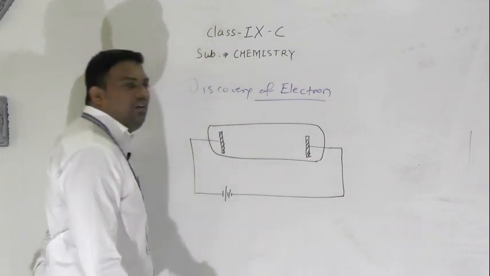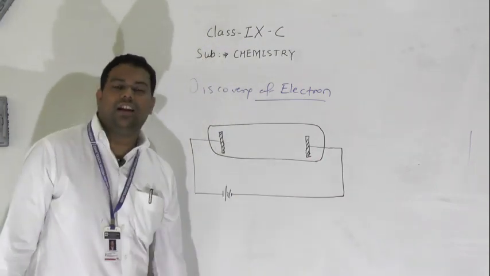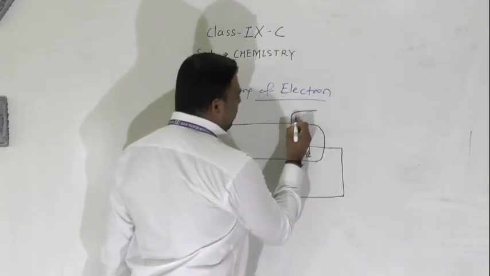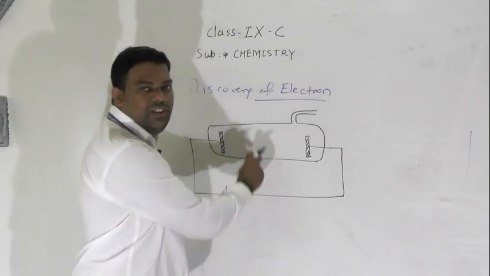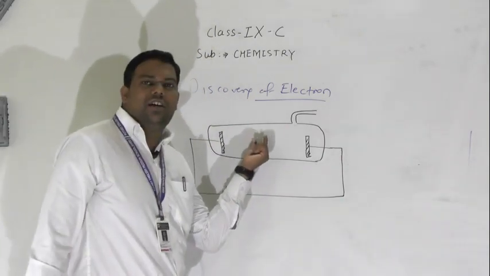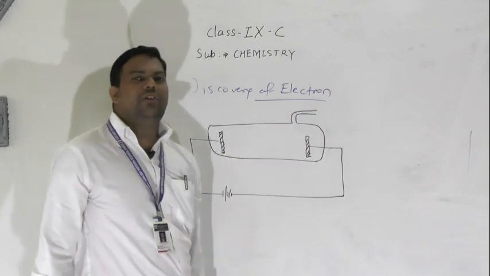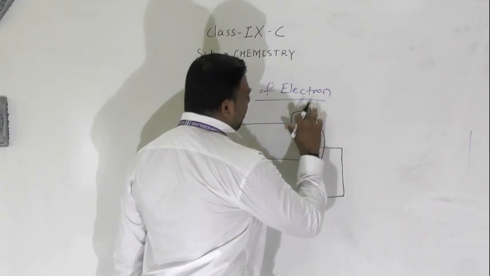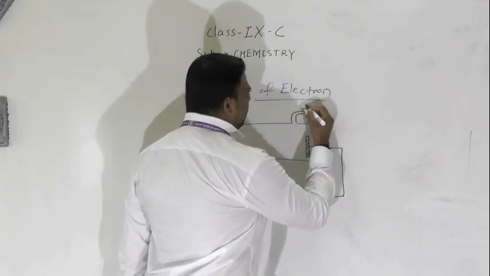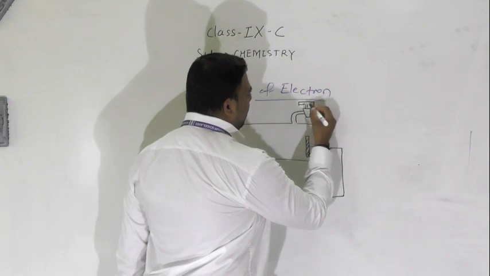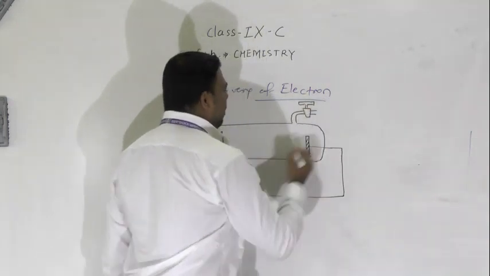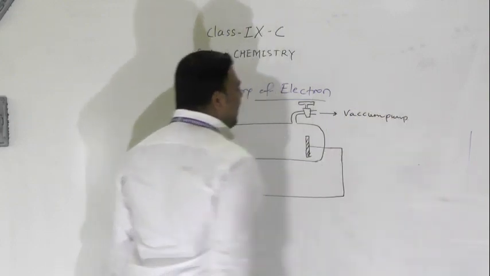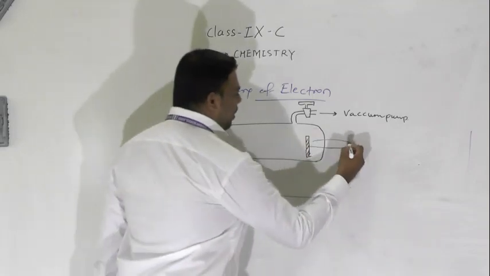In this cylindrical glass tube there is a vacuum pump also, and the inside gas pressure is maintained by the vacuum pump. We call it a vacuum pump, and these are your electrodes.